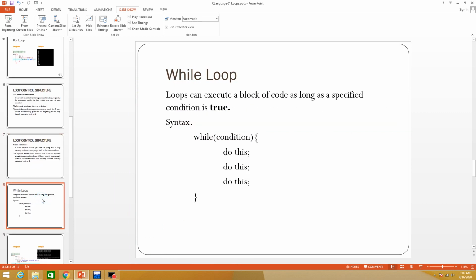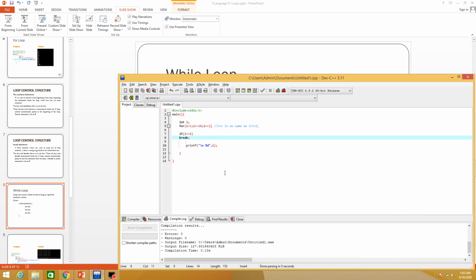Okay, this is the break statement. Now the while loop. A while loop executes a block of code as long as the condition is true. The syntax of the while loop has the while keyword, then small brackets, inside the small brackets we place the condition, and then curly brackets, in which we place the statements. This is the body of the loop. Okay, let's do the practical of the while loop.